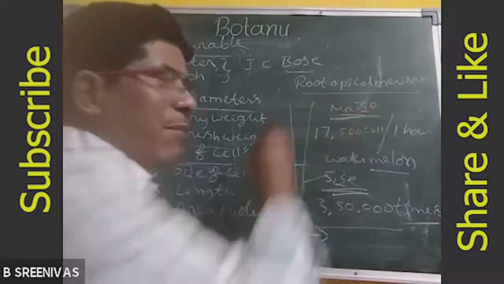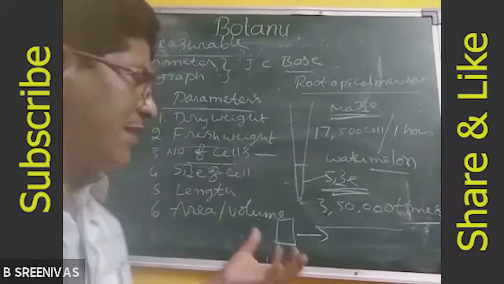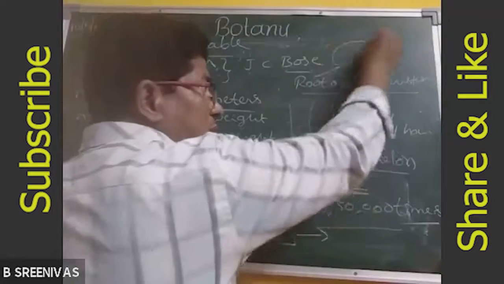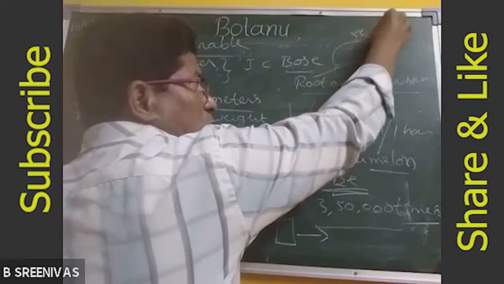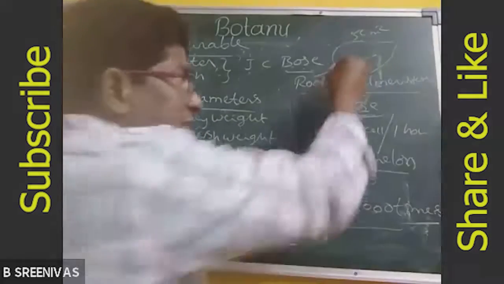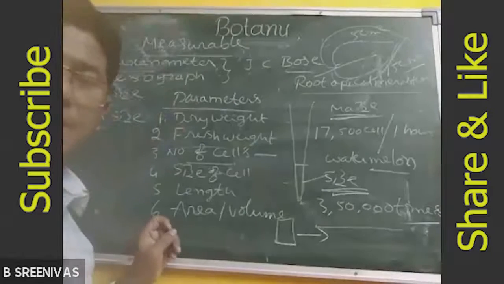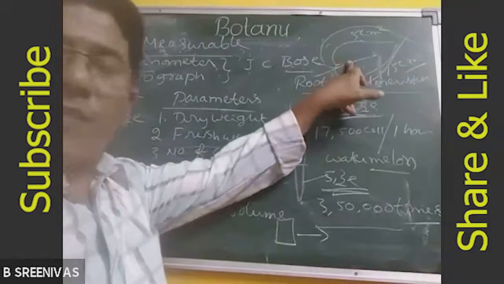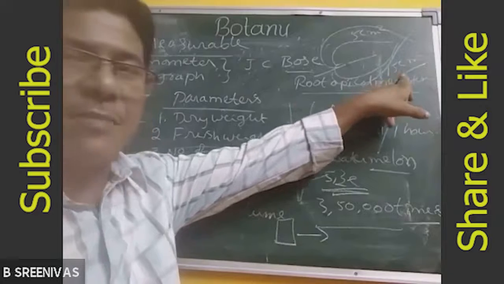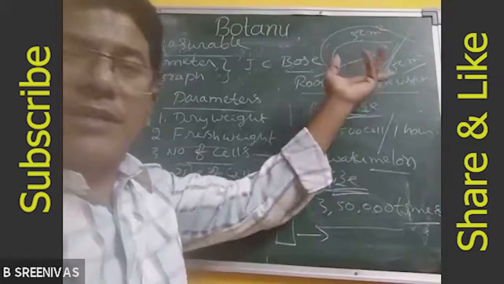Here we are calculating the number of cells based on the number of cells and the size of the cell. Even if we calculate, that means the growth of the leaf with the area. Sometimes only 5 centimeters square is present. The surface area of the leaf is 5 centimeters square. If it is increased to 15 centimeters square, then what is the growth here? Initial growth is 5 centimeters square and it is increased to 15 centimeters square, so 10 centimeters square. Very good. So 10 centimeters growth.